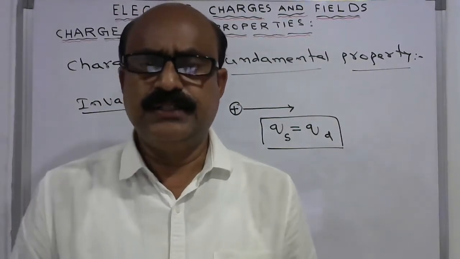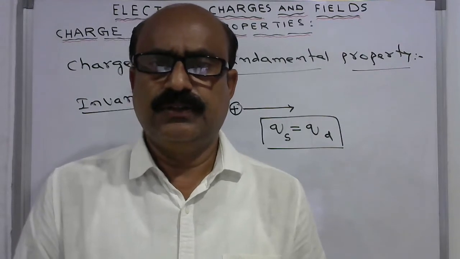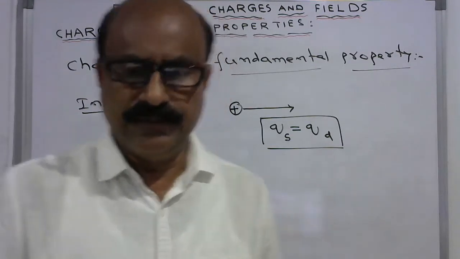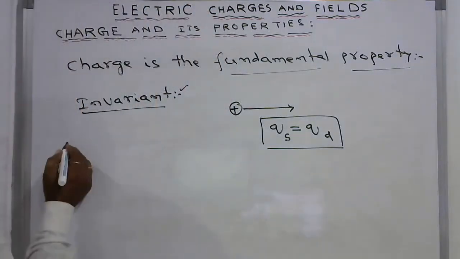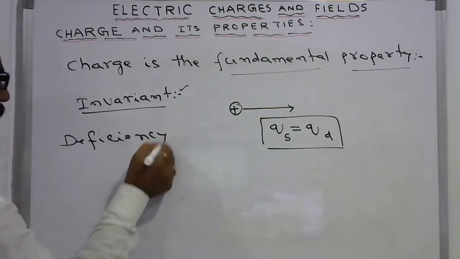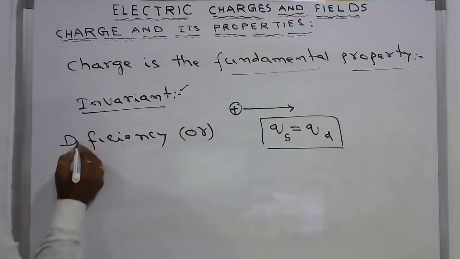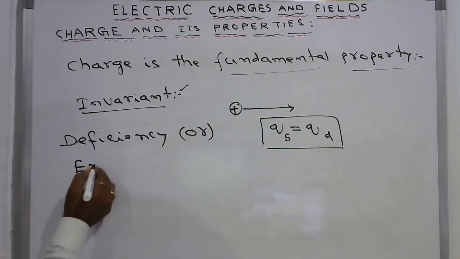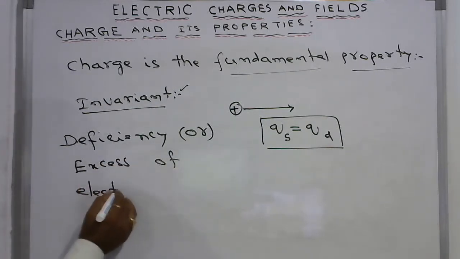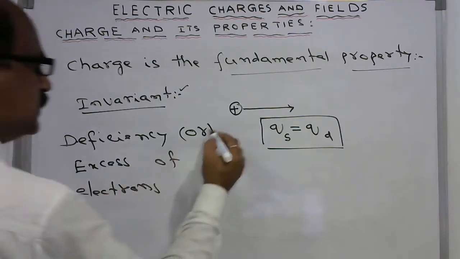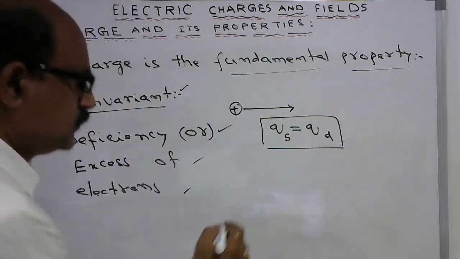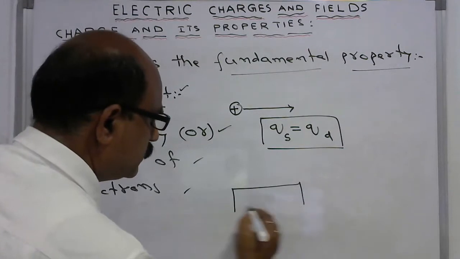The deficiency or excess of electrons causes a charge to be formed on the body. The deficiency or excess of electrons leads to the charge on the body. Suppose you have a body, say this rod.